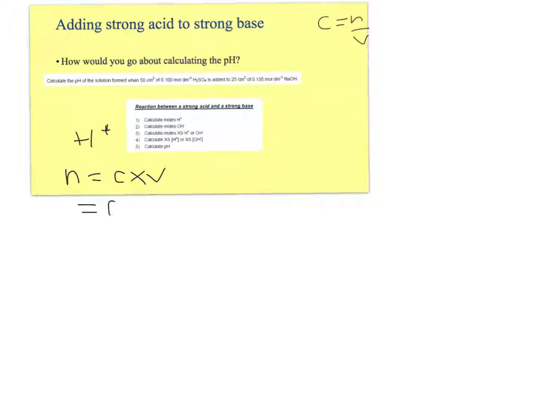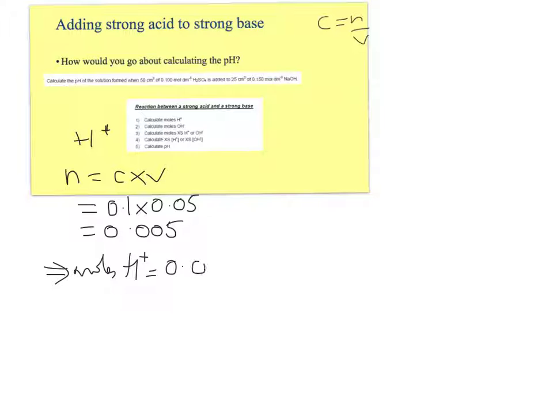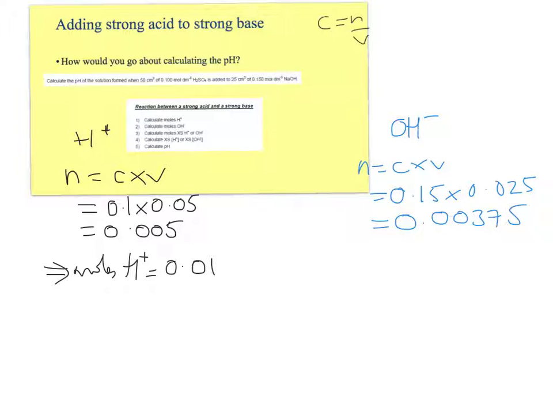your moles of H+, we've got 0.1 molar times 0.05, which equals 0.005 moles of H2SO4. Therefore, your moles of H+, because it's a diprotic acid, is 0.01. Okay, so let's have a look at the OH minus then. Same thing again. N equals C times V. So you've got 0.15 times 0.025, which equals 0.00375 moles of OH minus.